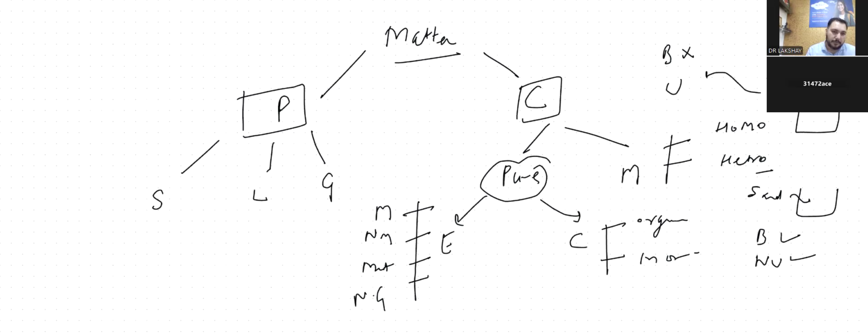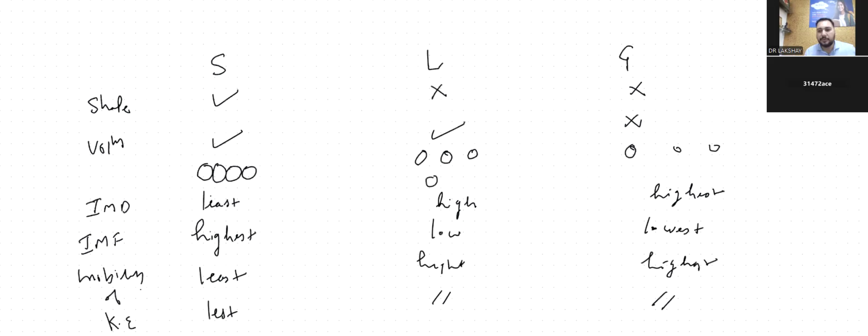After this we will go to the next part: how we distinguish between solid, liquid, and gas. After that we described interconversion of materials.